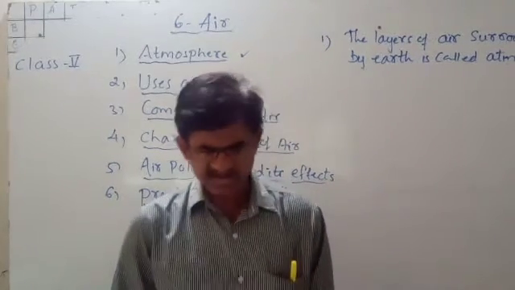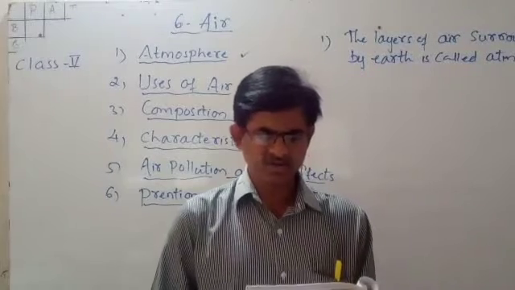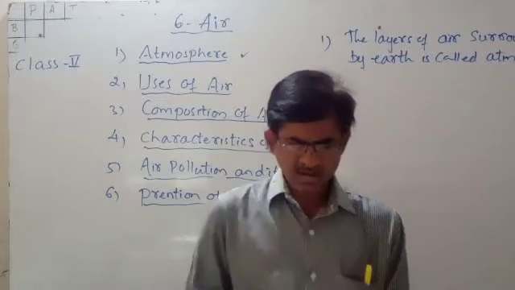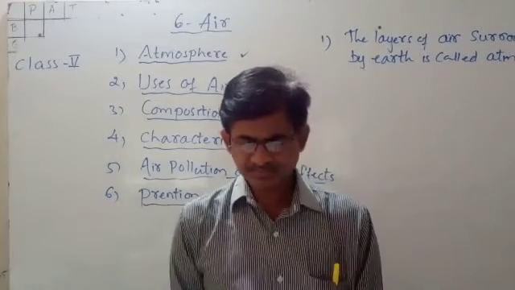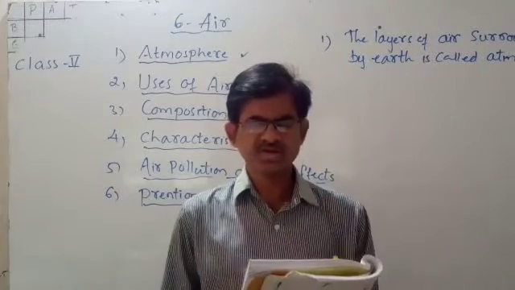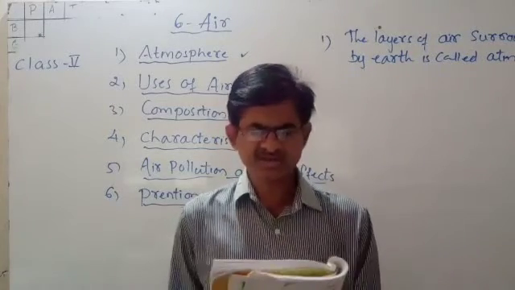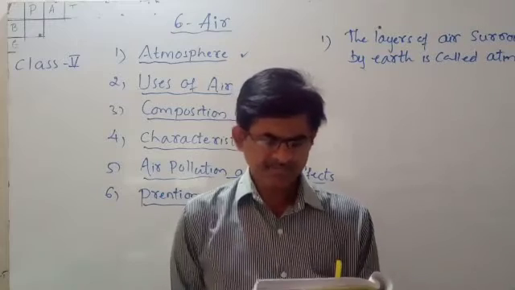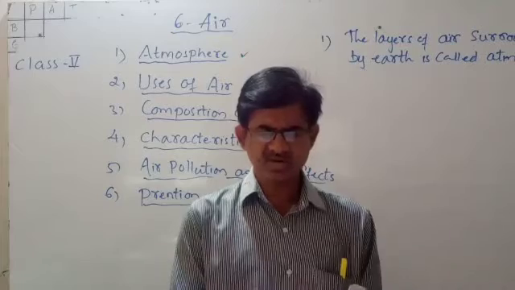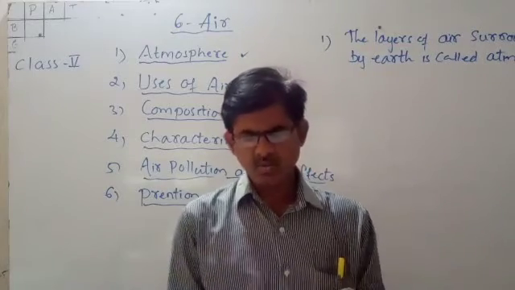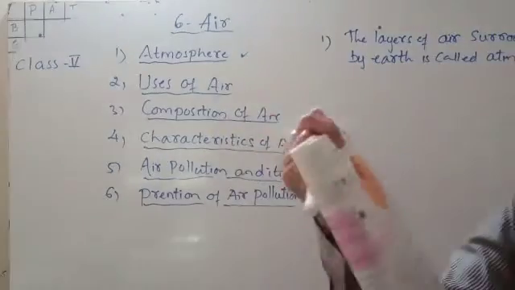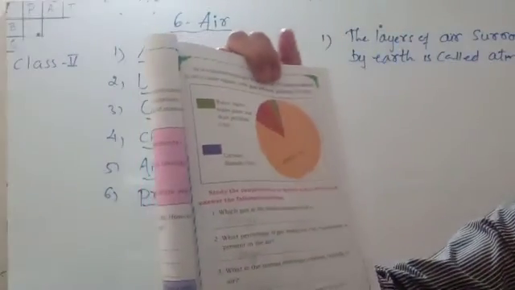We can see in the diagram, it is nitrogen. 78% of nitrogen is there in the air, oxygen is 21%, carbon dioxide is 0.04%, and water vapor, noble gases and dust particles are 0.96%. You can see that diagram here, page number 77.